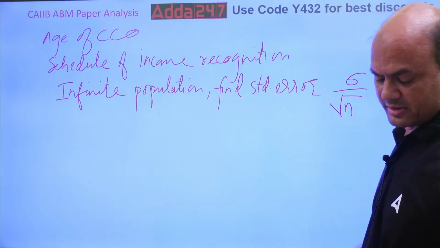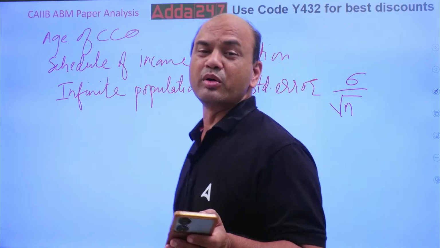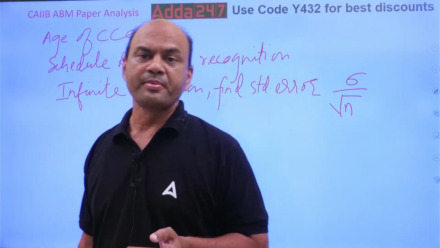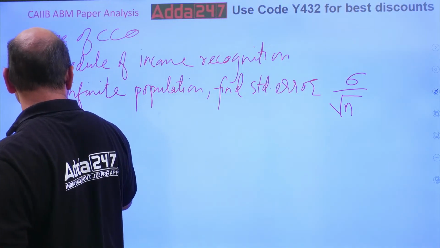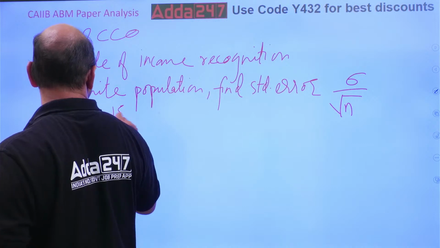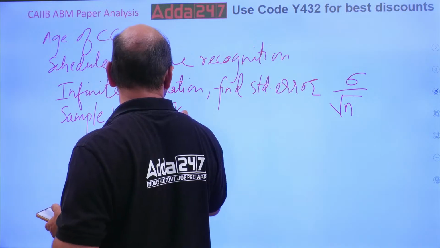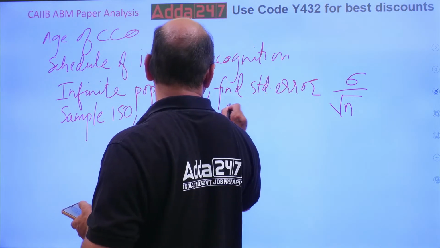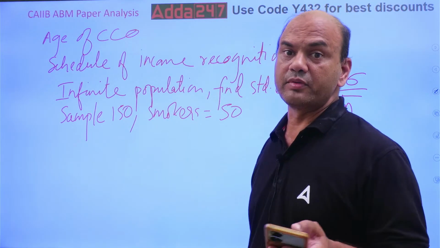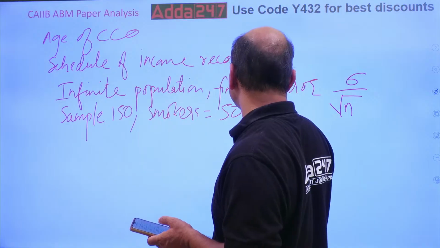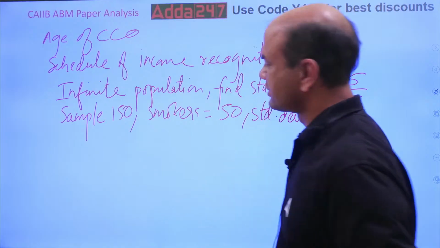the standard deviation. Then binomial case study was there. This smokers case study had come. There are a total of 150 people, a sample of 150 people. Out of them, 50 are smokers. This was the question. You had to find out the standard deviation.